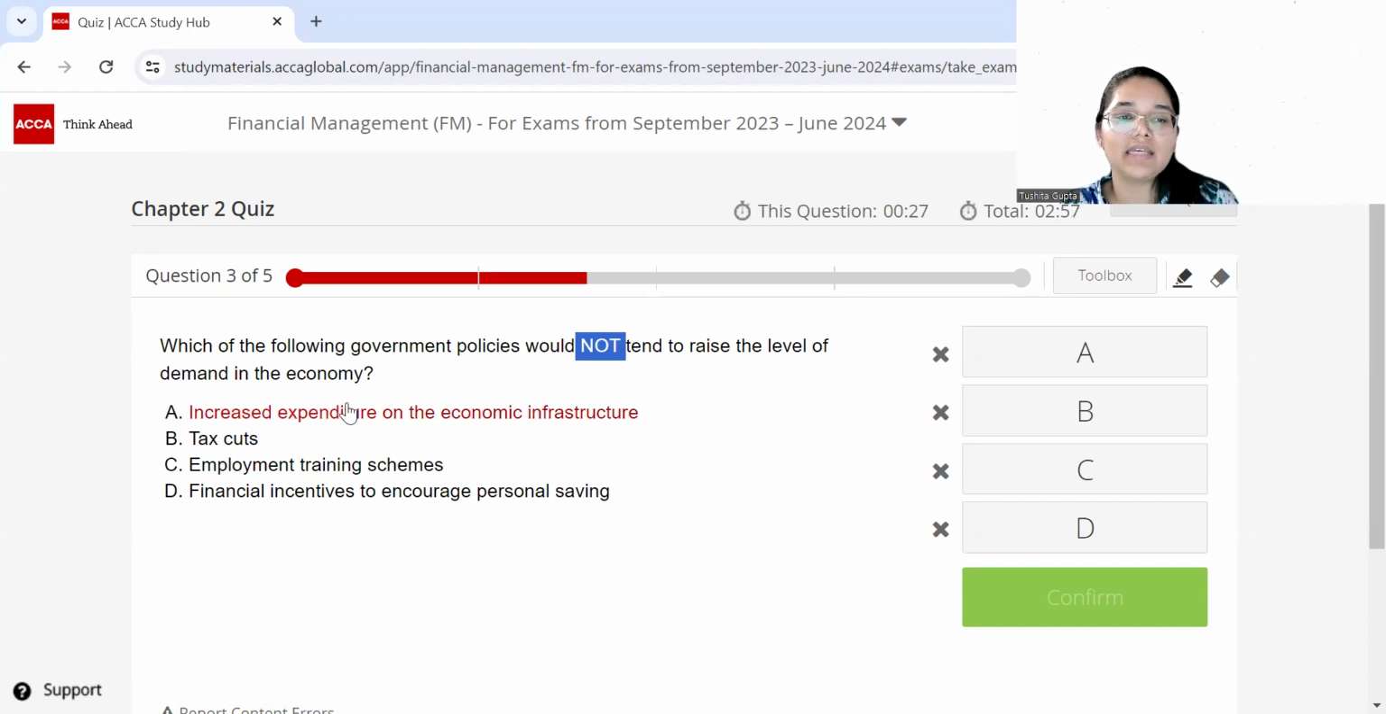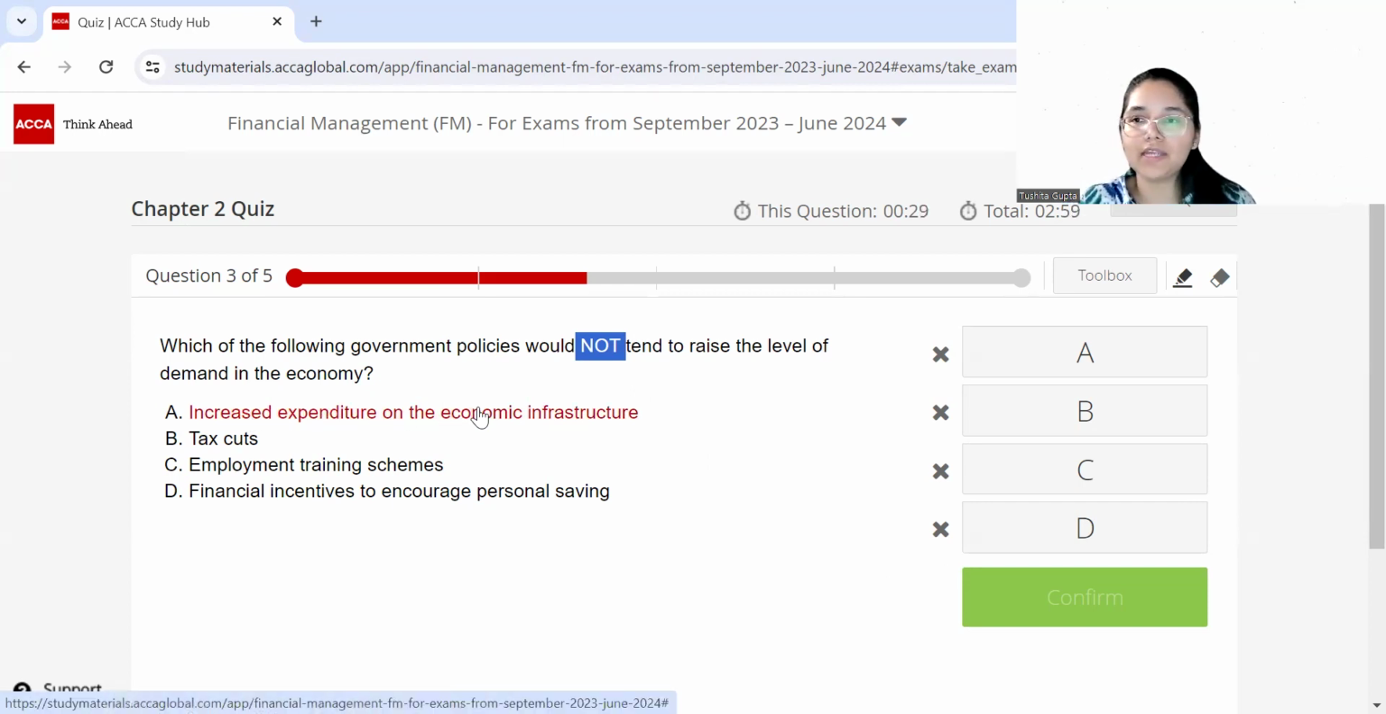So if there's increased expenditure on economic infrastructure, this definitely means the government spending more money in the economy. So if the government spends more money, they are probably building roads and highways. So the people who actually construct those roads and highways get the money. So if more money is there in the hands of the people, then more money they have to spend. So this is how this will actually raise the demand in the economy. Then if you talk about part B, tax cuts also means that the income whatever people have earned, that income people pay taxes on.